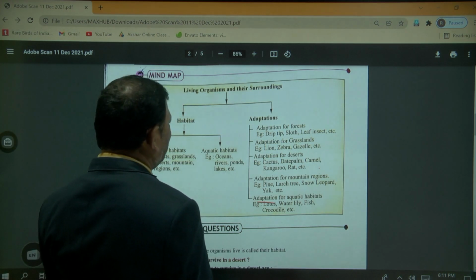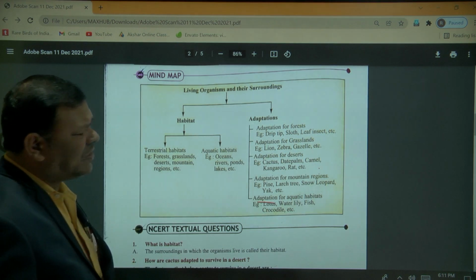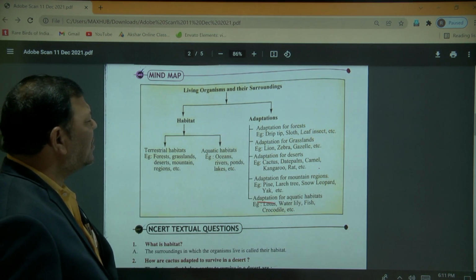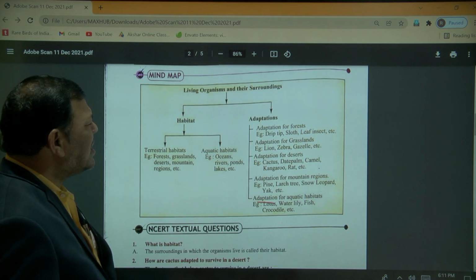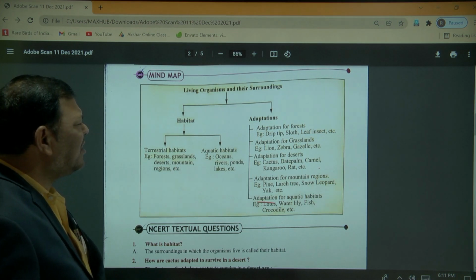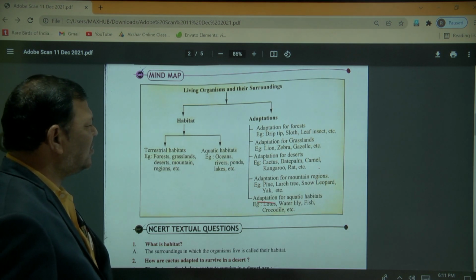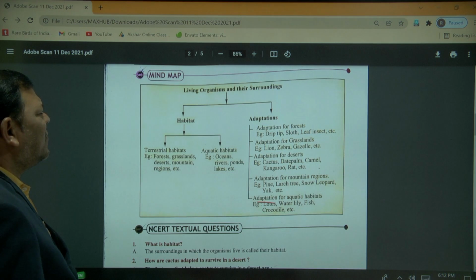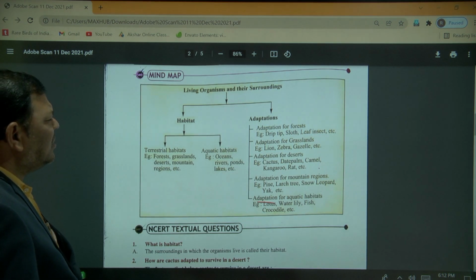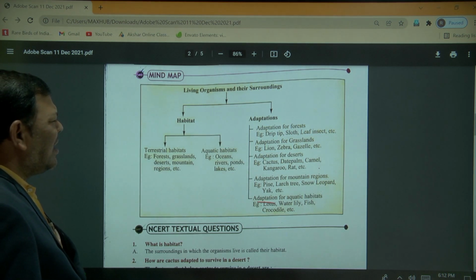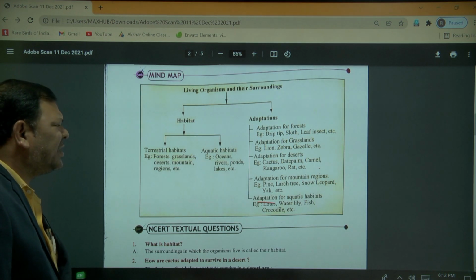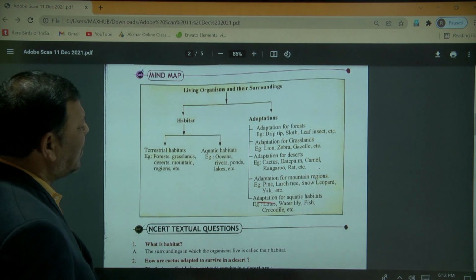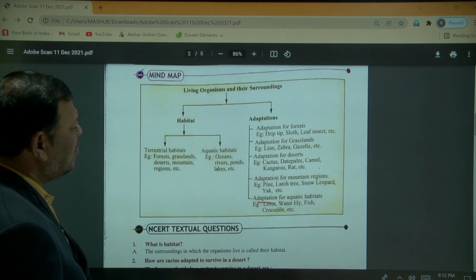Next, adaptation, you know very well. Adaptation for the forest: drip tip, sloth, leaf insect are examples of adaptations of the forest. Adaptation for the grassland, we can see in the lion, zebra, gazelle, etc. Adaptation for the desert: desert plants, cactus, date palm, camel, kangaroo rat.